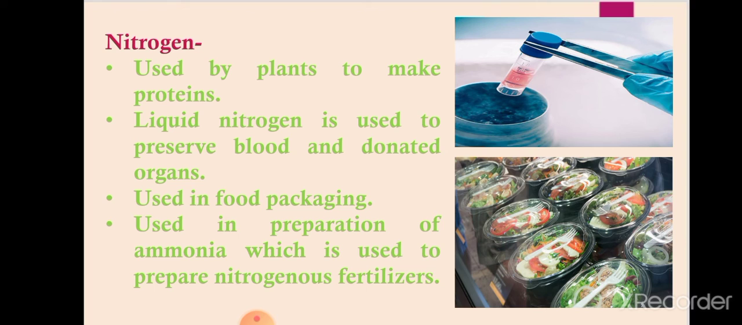But when soil becomes deficient in nitrogen and no microorganism is present to fix it, then in that case nitrogenous fertilizers such as urea or NPK are added to the soil. So nitrogen is very important for plants. Liquid nitrogen is used to preserve blood and donated organs. It keeps them safe and protected.